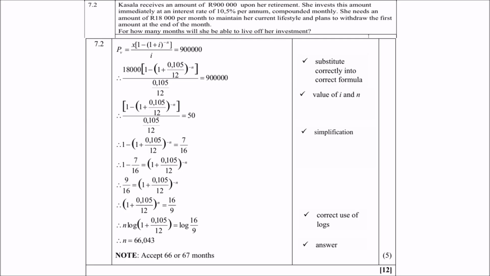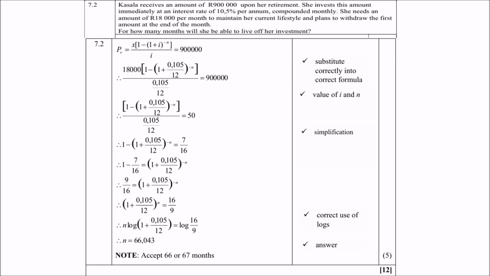Again, remember, where's i coming from? And of course, remember, it's monthly, so it's always divided by 12. Don't forget that. And remember, n must be solved. So there's different ways to simplify this problem. A lot of people choose different methods of solving, but at the end of the day, you need to make n the subject.